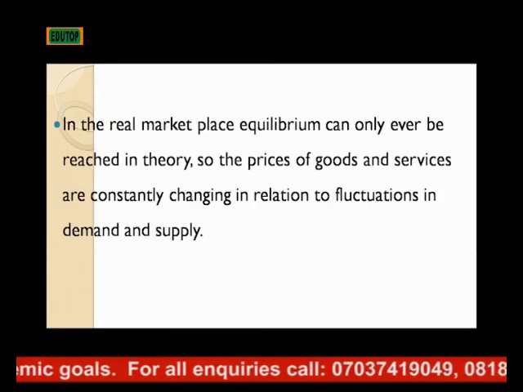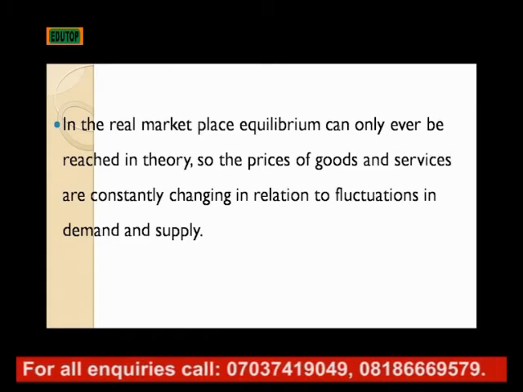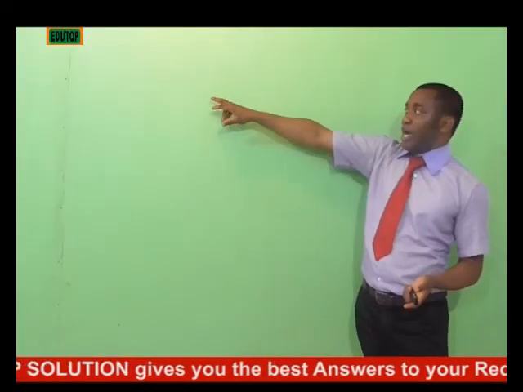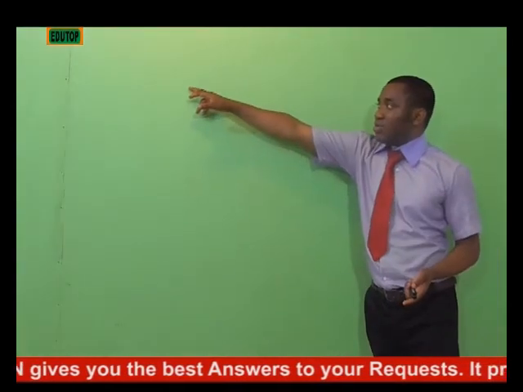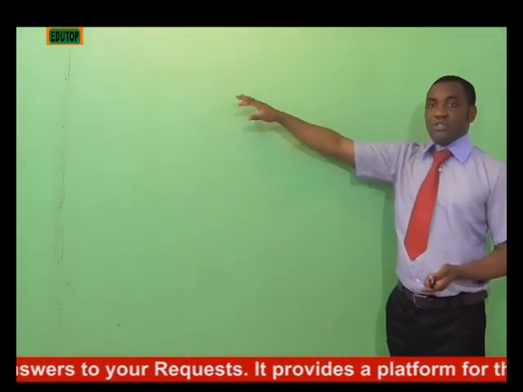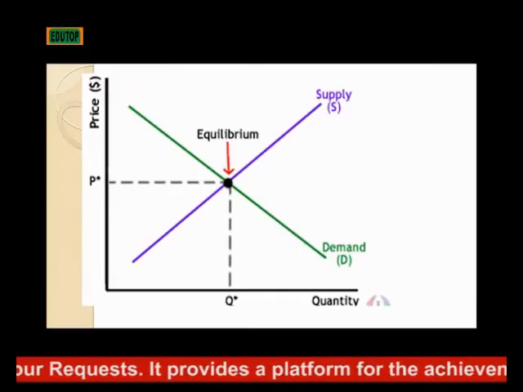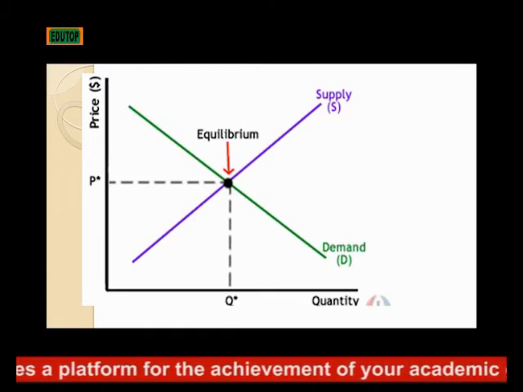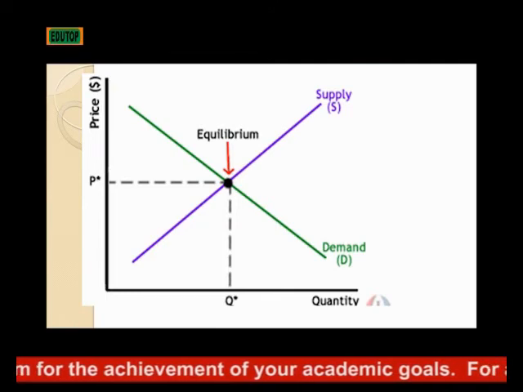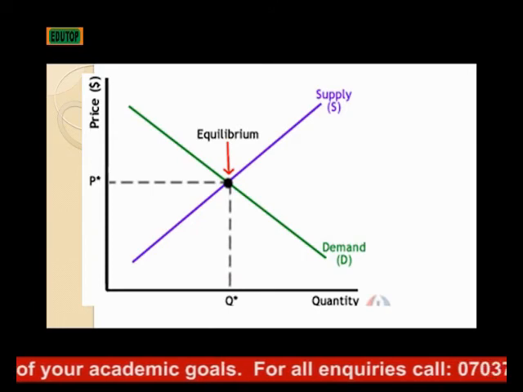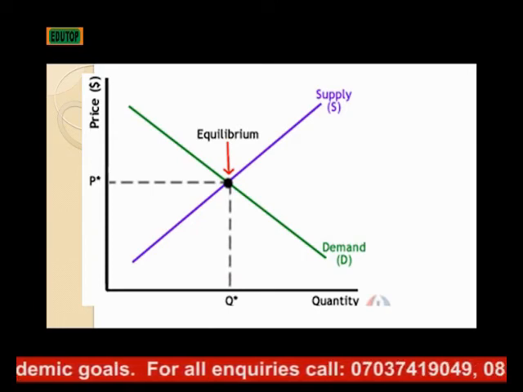In the real marketplace, equilibrium can only ever be reached in theory. So the prices of goods and services are constantly changing in relation to the fluctuation in demand and supply. That means to have this kind of situation in real life is somehow difficult, because the supplier will always want to produce more as more of the profit he or she is earning, and the consumers will always want to get more at a lower price so that they will be able to save more. That means, in most cases, this point of equilibrium is not really feasible.